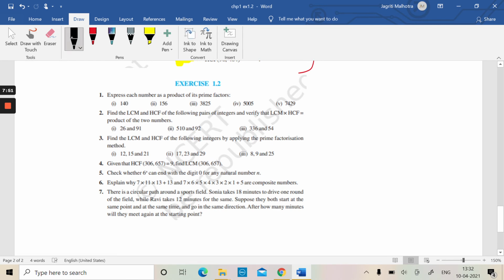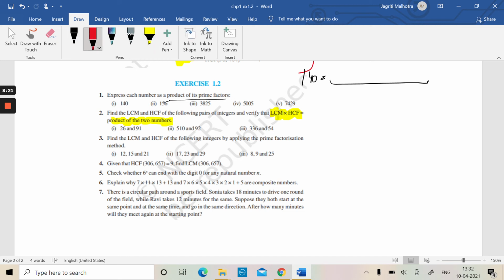Our question number 1 is to express each number as a product of its prime factors. We have earlier studied what prime factors are. That means that 140 has to be written in the form of a product of primes. Right. Now we have to find the LCM and HCF of the following pairs of integers to verify that this formula holds. We have studied this just now.